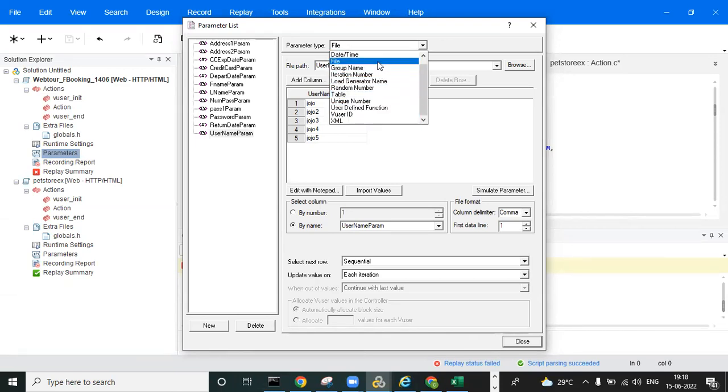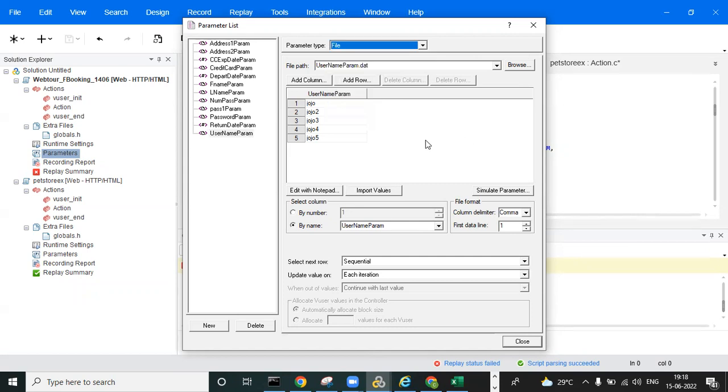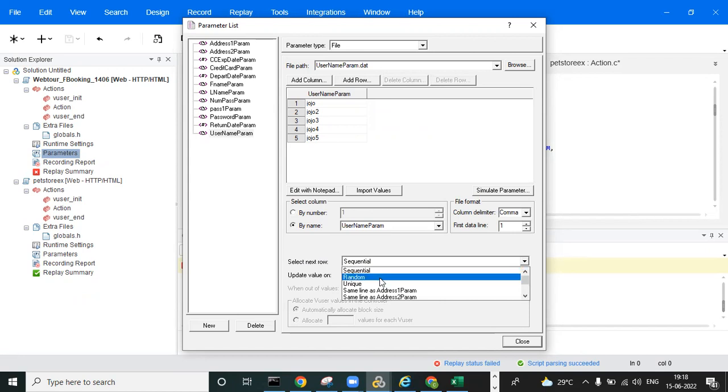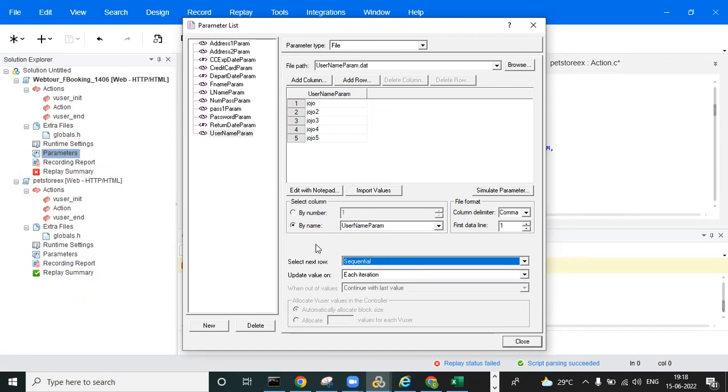If it is text or number, we can go with the file. Maybe it is date and time parameterization, so we'll go with date and time. Along with these types, we also have properties. What are the properties? Sequential, random, and unique. And we also have each iteration, each occurrence, and once. It depends on the situation which one we need to use. So what is sequential?